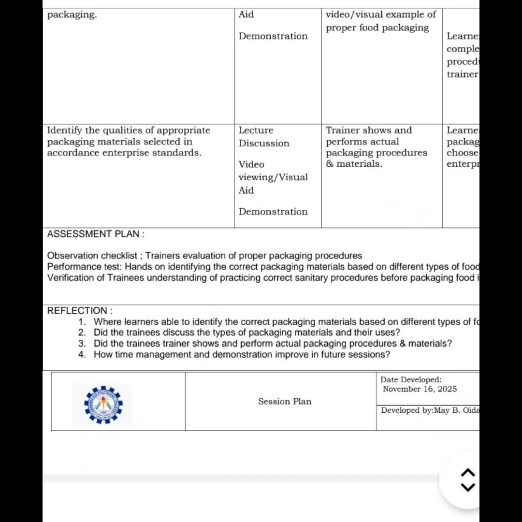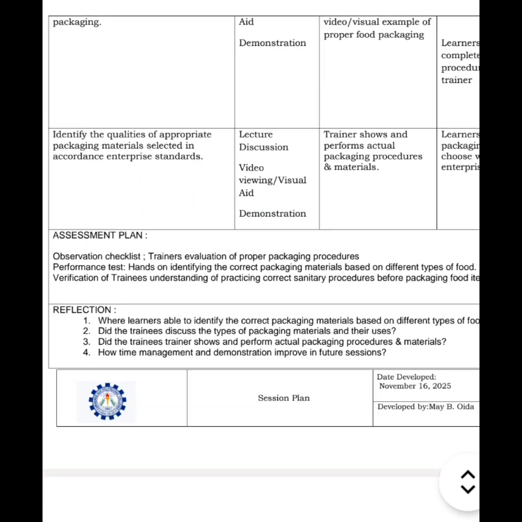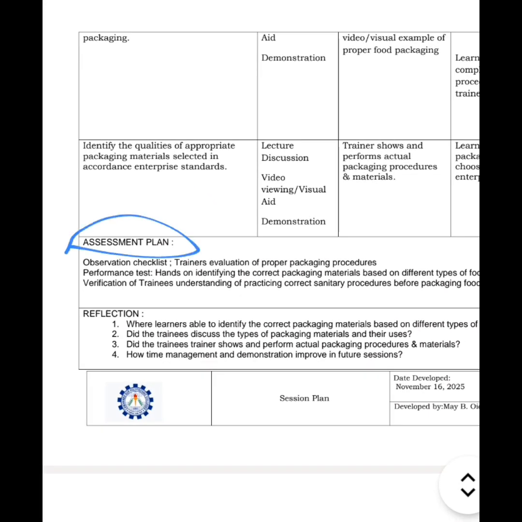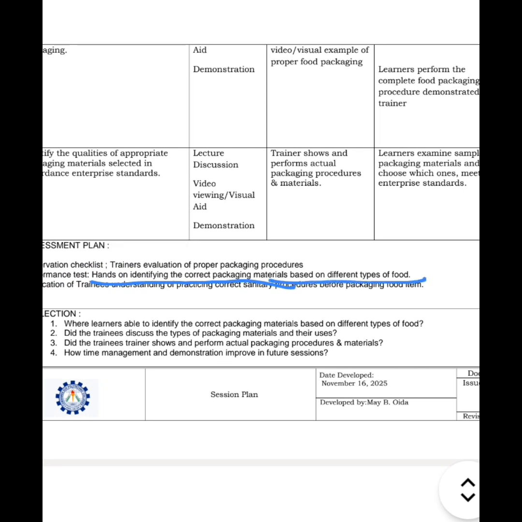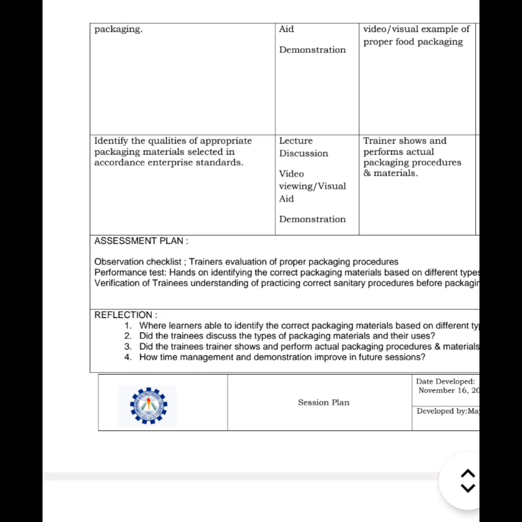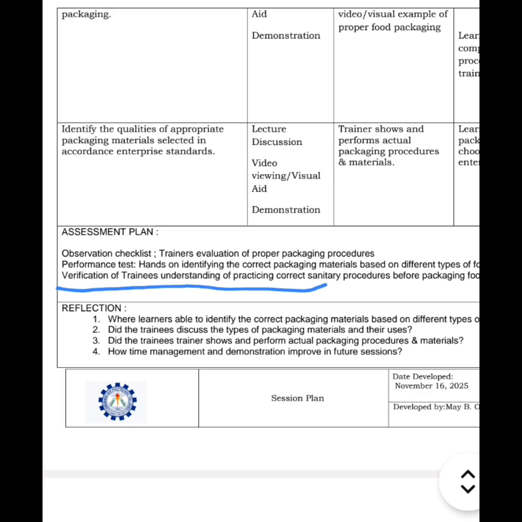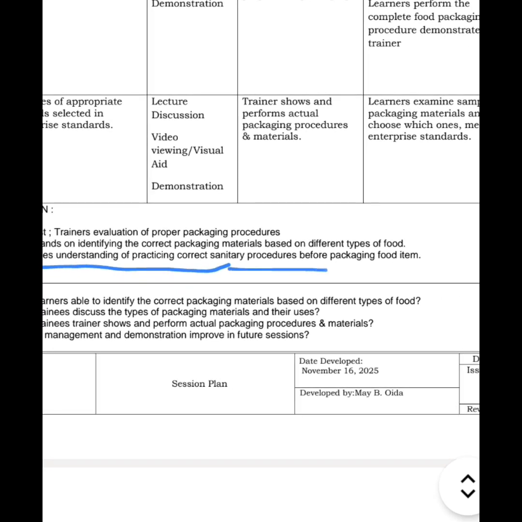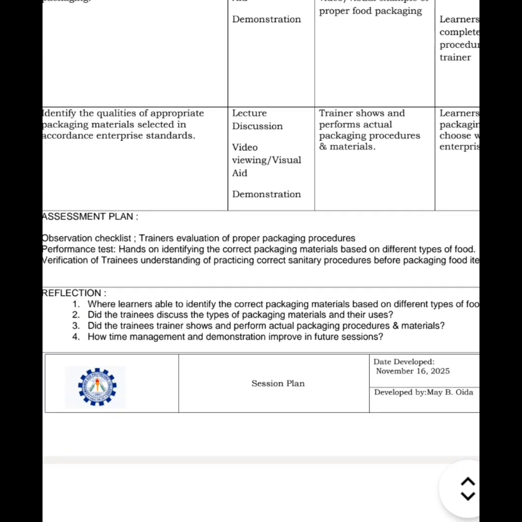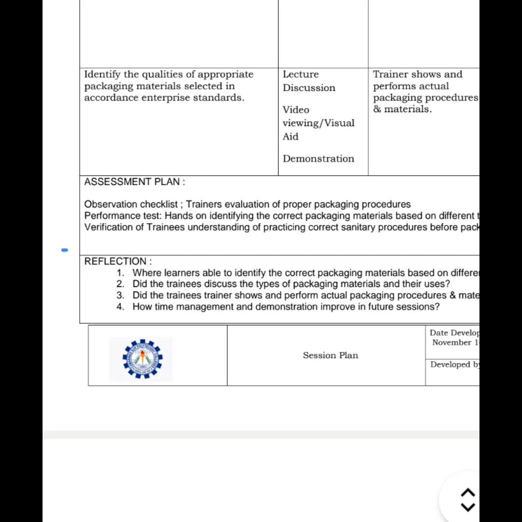So we come now to the assessment plan. In the assessment plan, we have an observation checklist, the trainer's evaluation of proper packaging procedures, a performance test, hands-on identifying correct packaging materials based on different types of food, and verification of the trainees' understanding of practicing correct sanitary procedure before packaging food items.